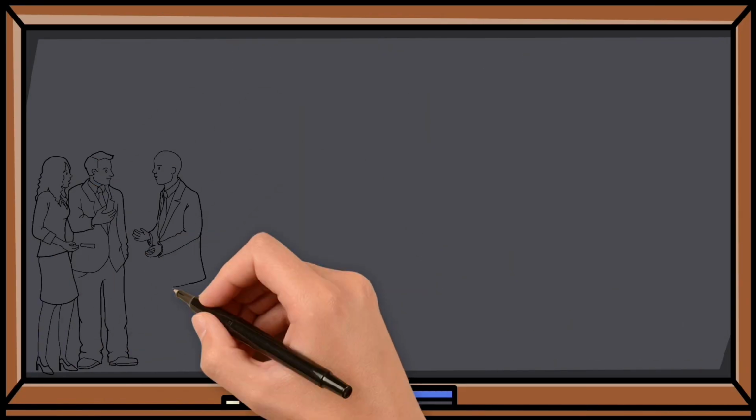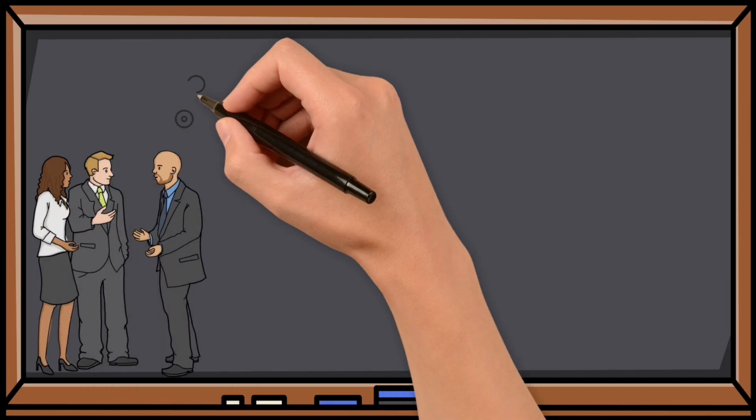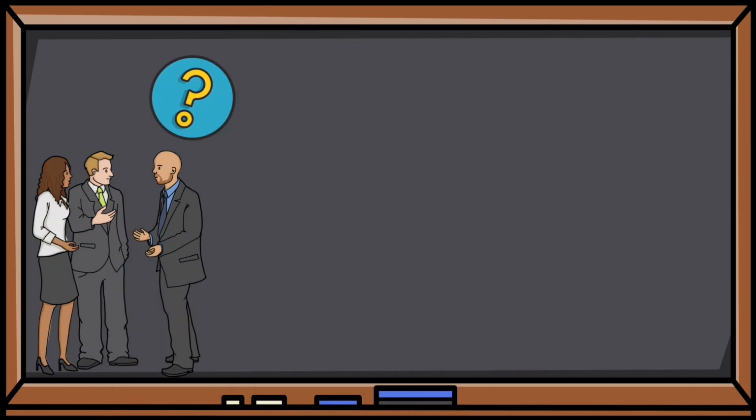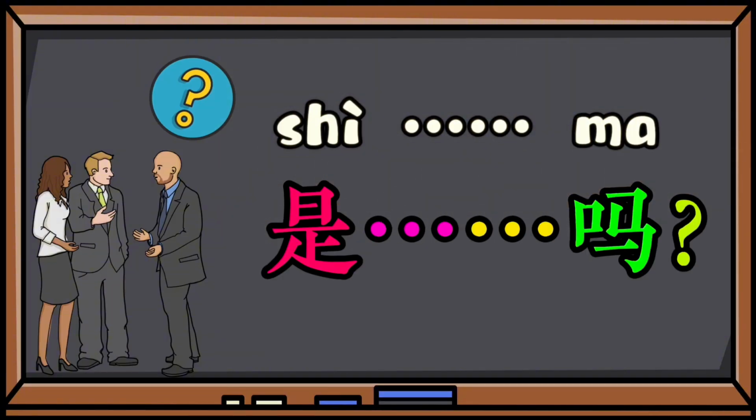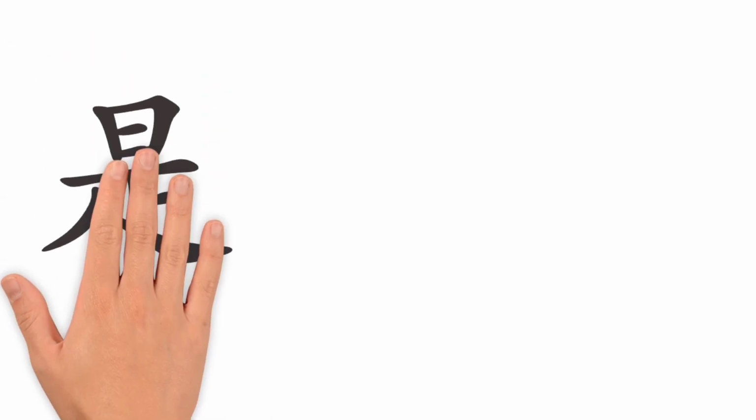Hi everyone! Have you ever wondered how to confirm someone's identity in Chinese? Have you ever wanted to politely ask someone, are you Miss Li or are you Mr. Wang? Today we're learning 是吗, one of the most useful grammar patterns for beginners. With this, you can ask simple yes or no questions in Chinese like, are you a teacher or are you a student?